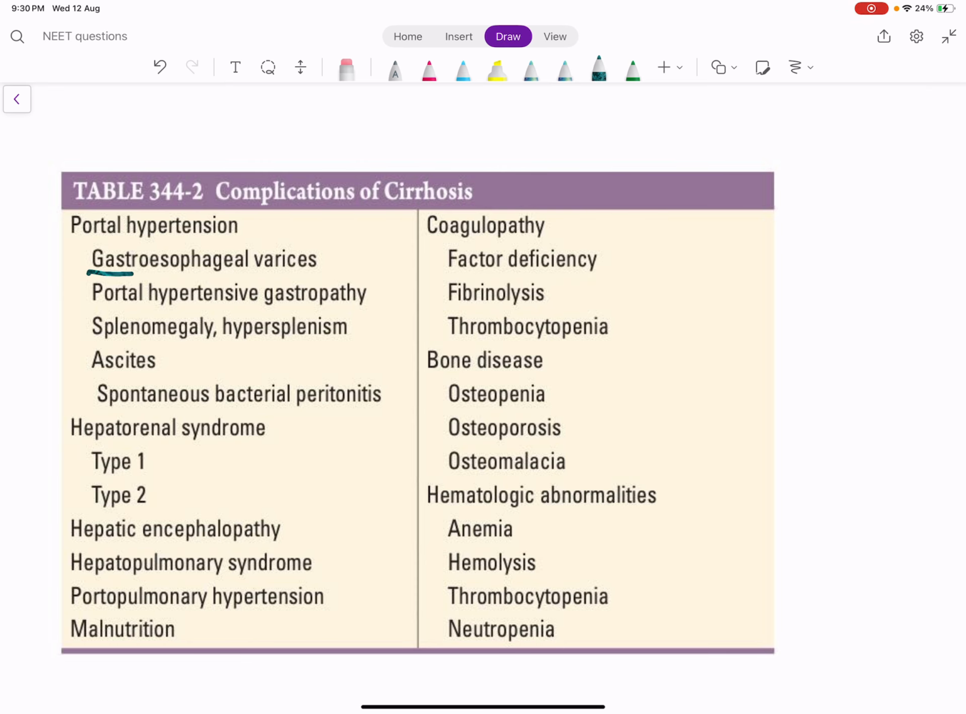So even if you don't remember the other porto-systemic shunts, you must remember that among the different causes of portal hypertension, pre-hepatic, hepatic and post-hepatic, we have cirrhosis, which is a sinusoidal cause of portal hypertension. It opens up the porto-systemic shunt, leading to gastroesophageal varices. When these varices rupture, they lead to bleeding. This is called variceal bleeding. So one complication of cirrhosis is portal hypertension.